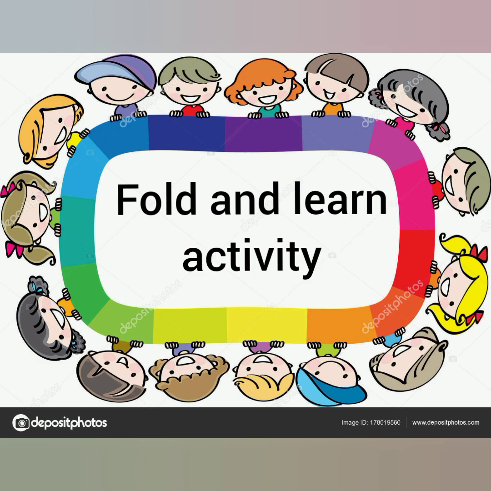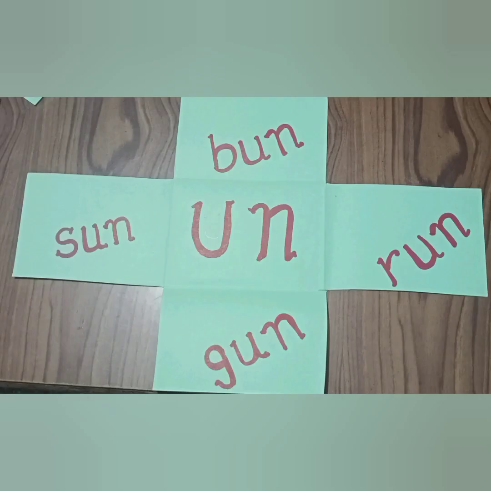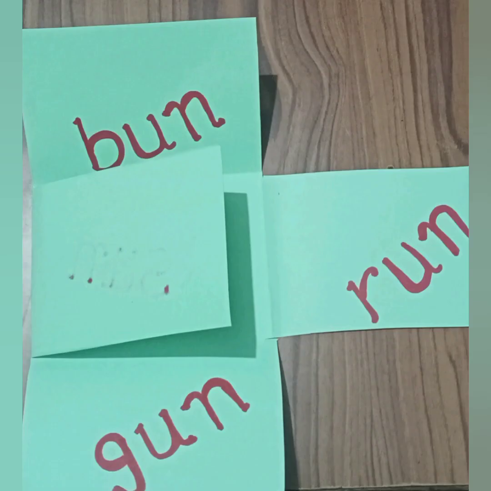They will take one A5 sheet of their color choice and fold it horizontally and vertically at equal distances. They will cut the four corners and give this shape so that it can be easily folded, and write the words. They will fold the first corner and read out the word.